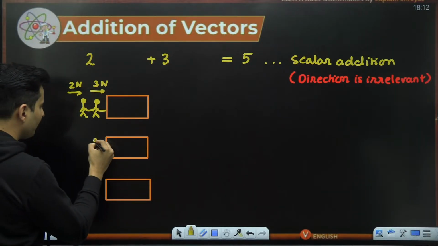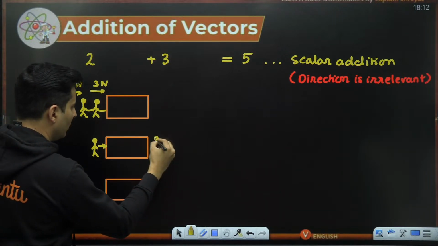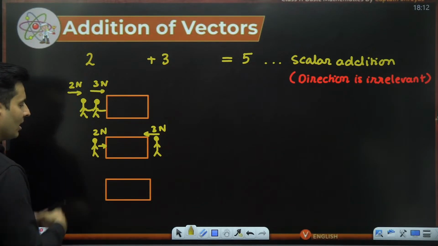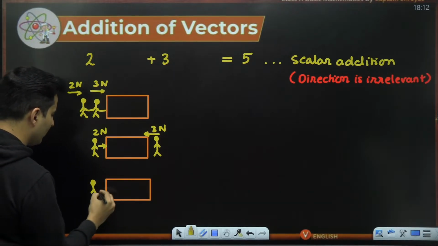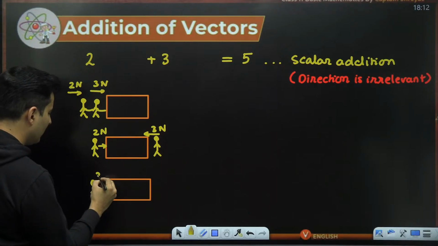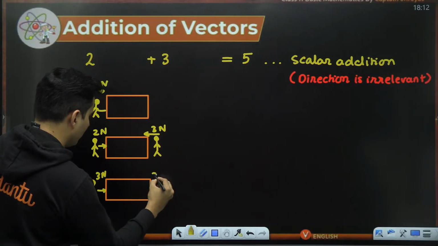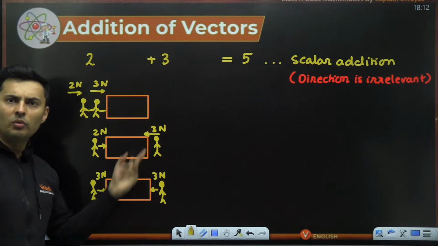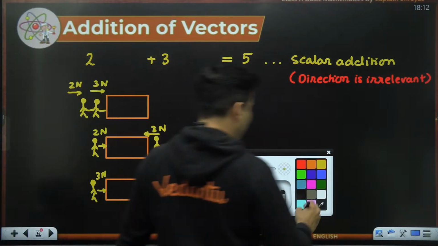In the second scenario, there is one Pandu like this who is pushing it like this. Another Pandu is, let's say, over here and he is pushing it like this with 3 Newton, this Pandu with 2 Newton. Another scenario, maybe this Pandu applies a force of, let's say, 3 Newton, and this Pandu applies a force of also 3 Newton. So on 3 different days Champa's car broke down and she found 2 Pandus, and this is what happened on all the 3 days.